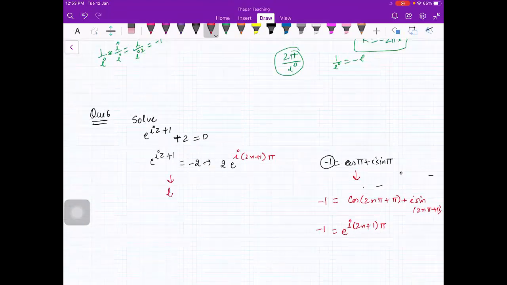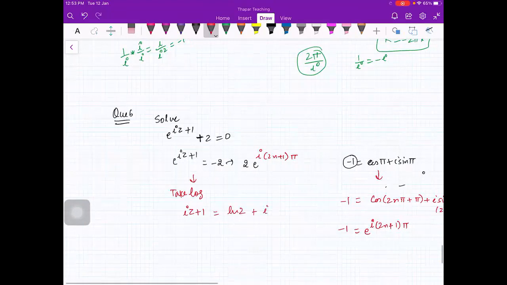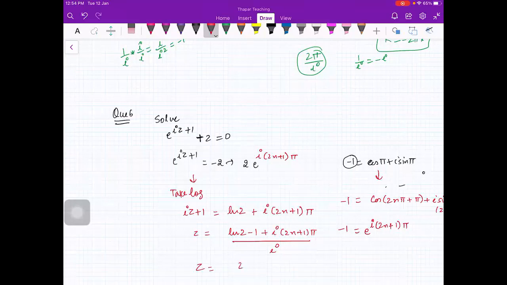Now you can take log. So what you'll get: iota z plus 1. If you take log, iota z plus 1 is equal to log 2 plus iota 2n plus 1 pi. Now from here your z will be equal to log 2 minus 1 plus iota 2n plus 1 pi divided by iota. So your solution will be z is equal to 2n plus 1 pi, iota and iota will cancel, minus iota log 2 minus 1. Is that okay, beta?